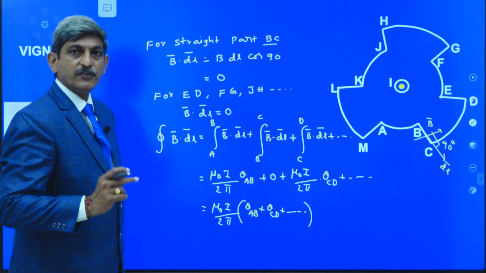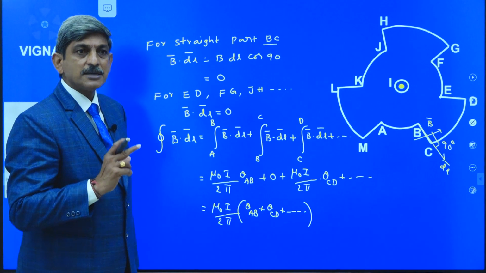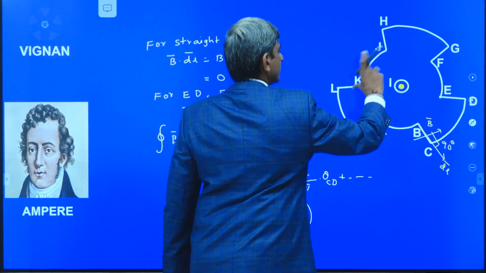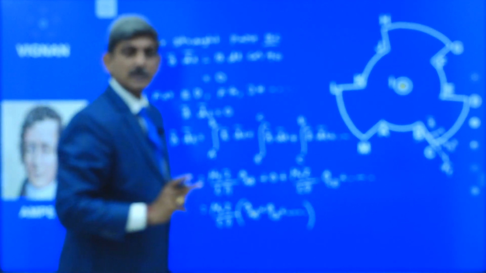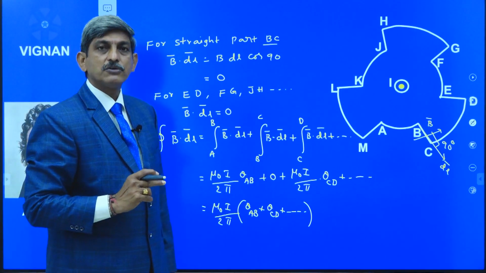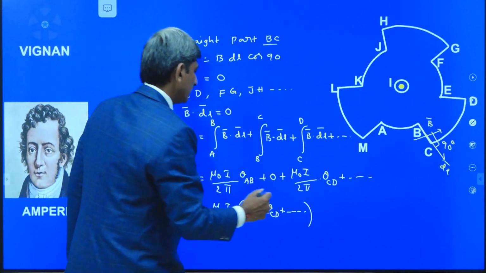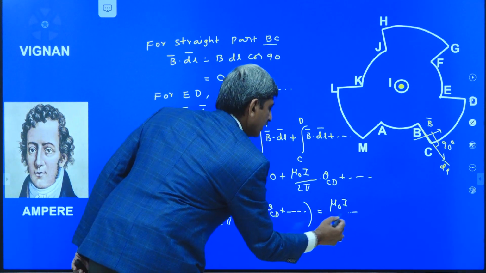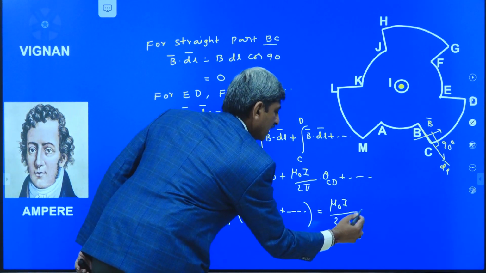If we add the angles subtended by all arcs A, B, C, D, E, F, G, H, J, K, L, M, we get the total angle subtended at the center of the circle, that is equal to 2 pi. So we can write it as mu naught I divided by 2 pi into 2 pi.